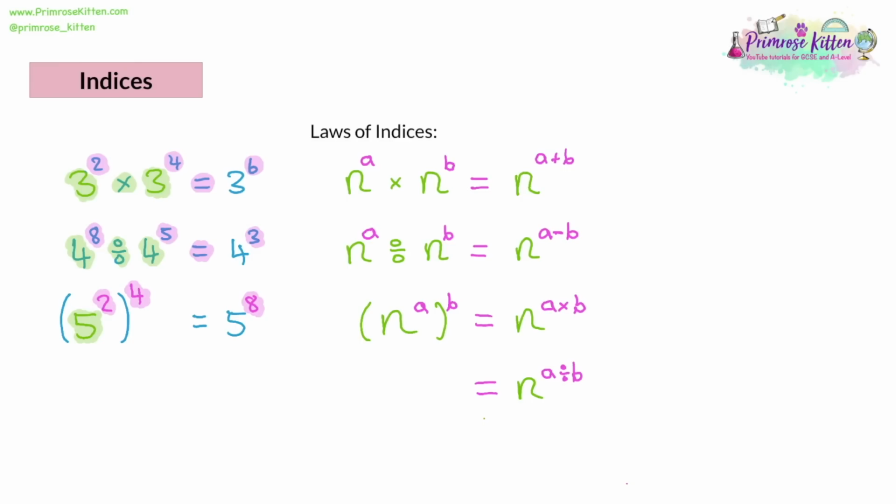So let's say we've got 7 to the power of 3, and the whole thing is being square rooted. Now the answer to that is going to be 7 to the power of 3 over 2, or 7 to the power of 1.5. And fractions mean the same thing as division. So to get the division, you need to have a square root involved. When we generalize this, again, we're going to have our n number, our base number, the kind of whole number in this situation.